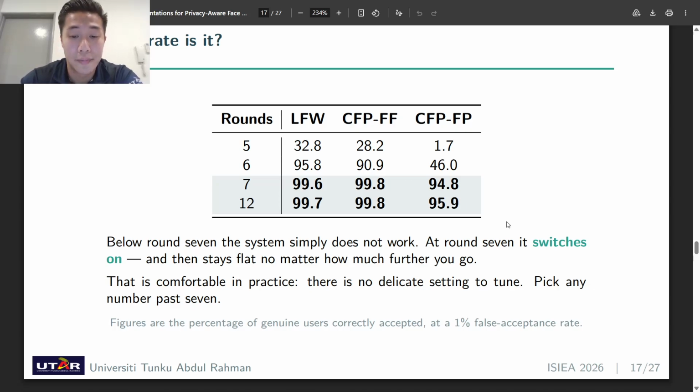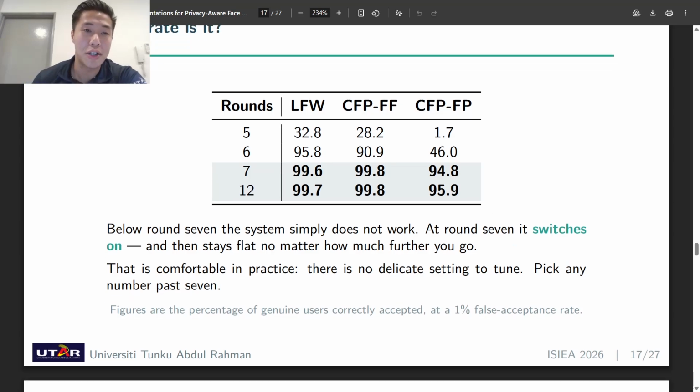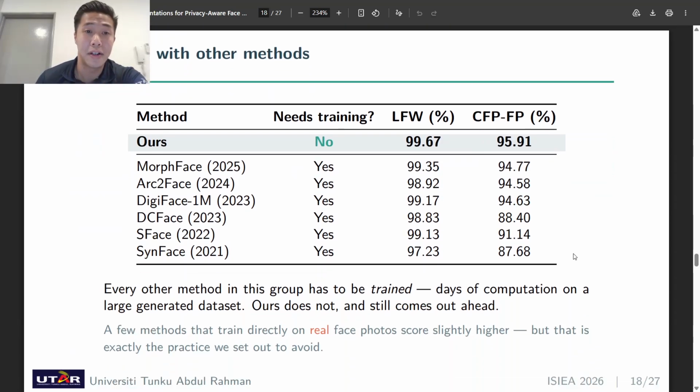Now, of course, we also want to compare it with other methods. So we have a lot of different methods that have been published over the years from 2021 to 2025. Now, when we look at the second column, every other method here has to be trained. The key here is our method doesn't require training. So, days of computation on a large generated dataset before you can actually use it at all.